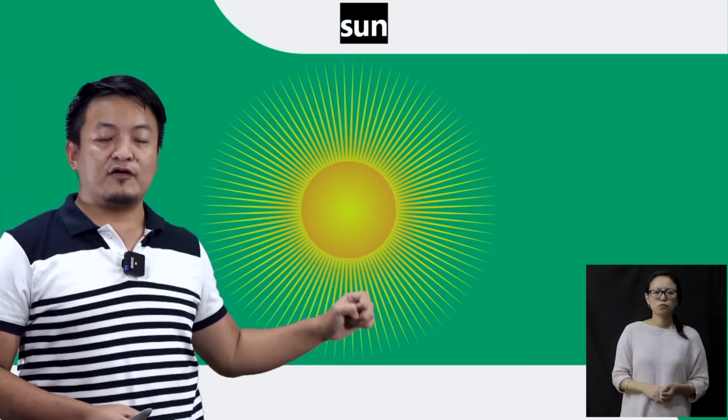Now students, the sun is very, very important for every one of us, because it is the source of heat and light. We all need energy from the sun, and the sun gives us heat and light.